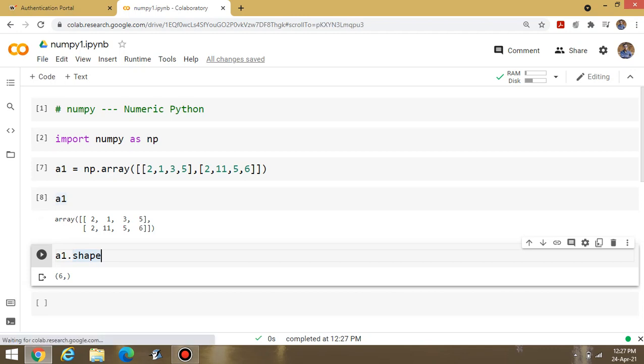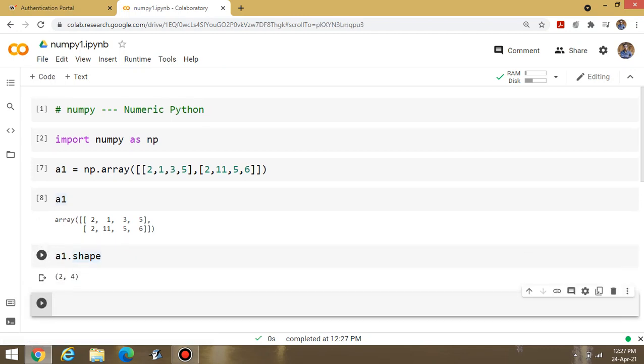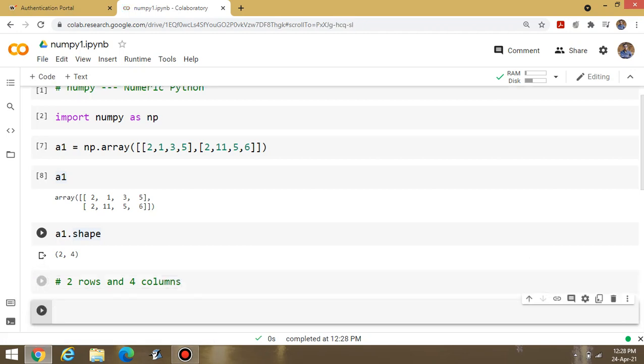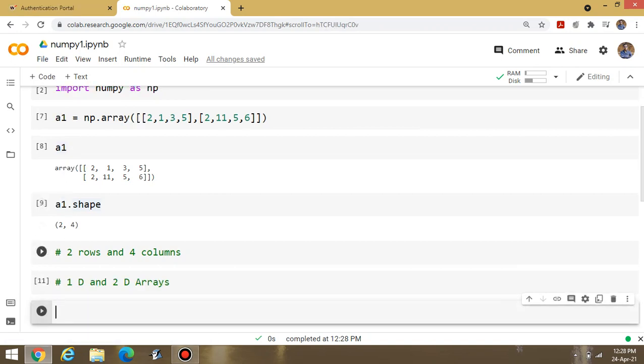Now what about the shape? If I execute this one, I will get 2 comma 4. What is the meaning of 2 comma 4? 2 comma 4 stands for 2 rows and 4 columns. After the completion of this one, it means I can design one dimension and 2 dimension arrays. This one is basically similar to your matrix formulation.